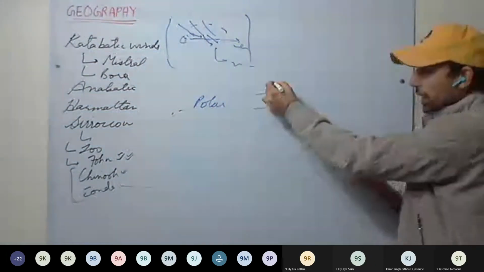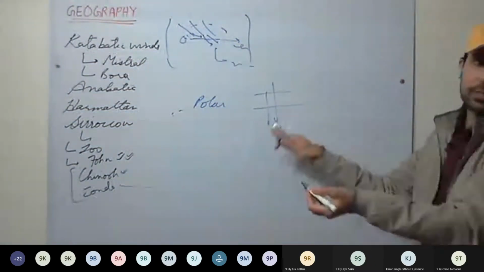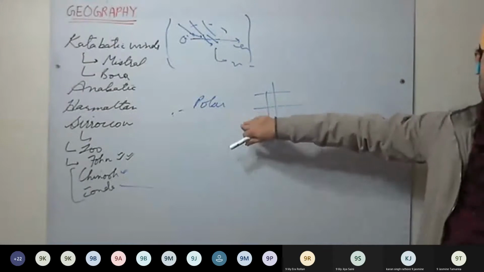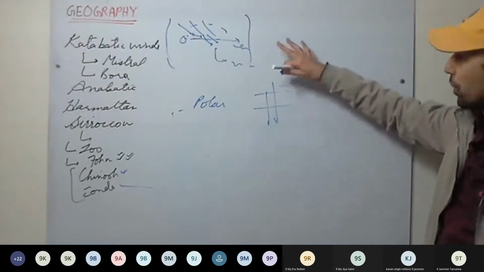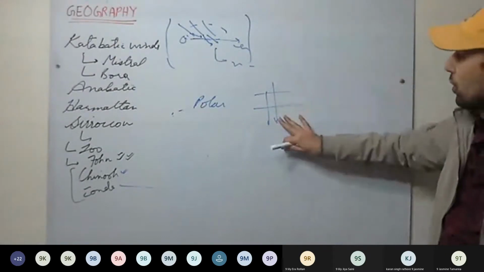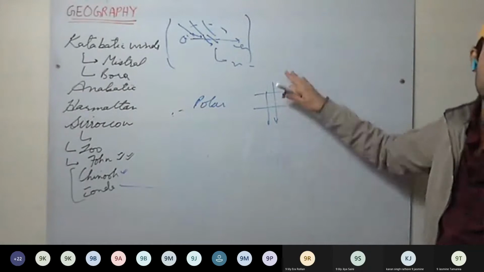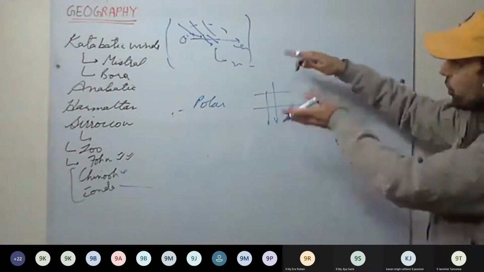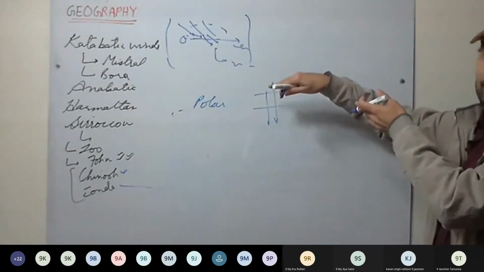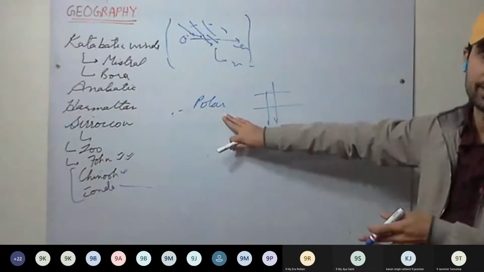Okay, and then polar outbreak. That means from the mid latitudes, very cold winds are coming to the lower latitudes. These are called polar outbreaks. So from mid latitudes, very cold strong winds blow towards the lower latitudes, that is, towards the equator. This is clear? Polar outbreaks.